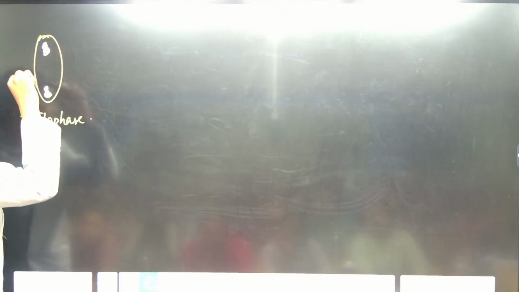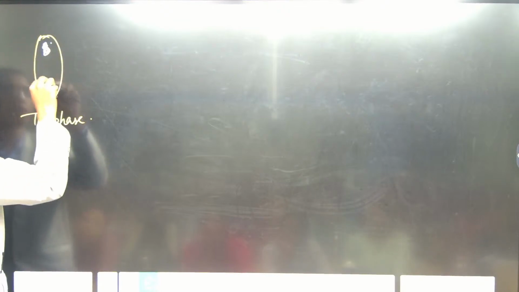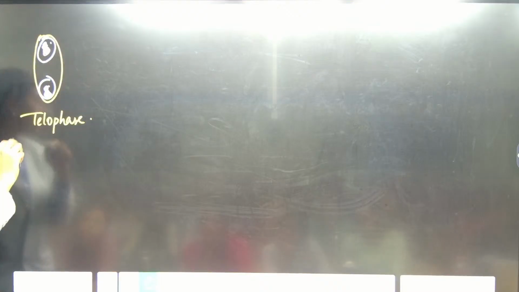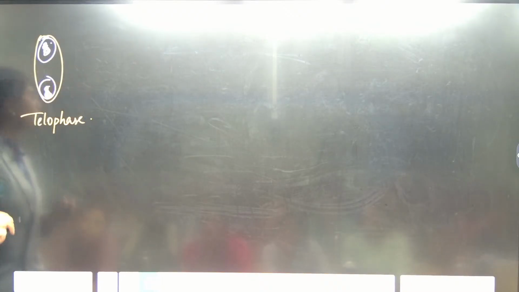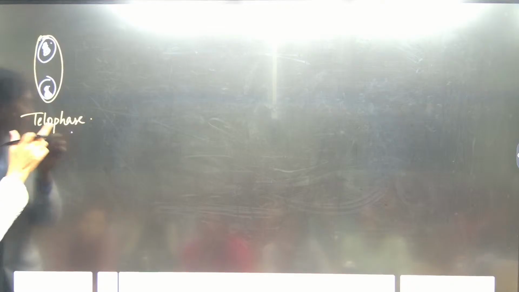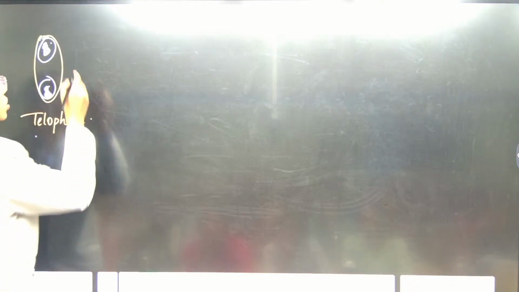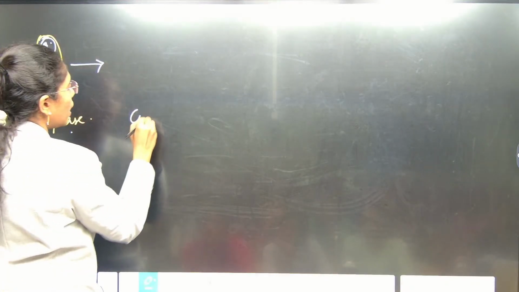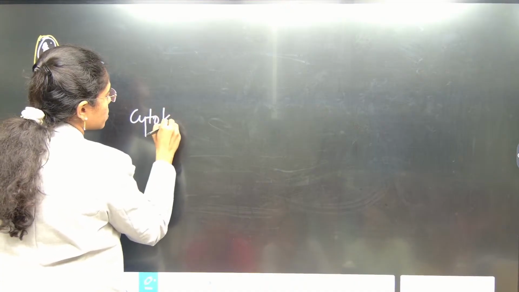Observe at the end of telophase. At the end of telophase, how will the plant cell be? Here at the end you will have two nucleus structures, again uncoiled, with nucleolus, and two cells are formed. Now at the center, cytokinesis should happen. Telophase is the last phase of karyokinesis. Followed by this, what happens, ma? Cytokinesis.